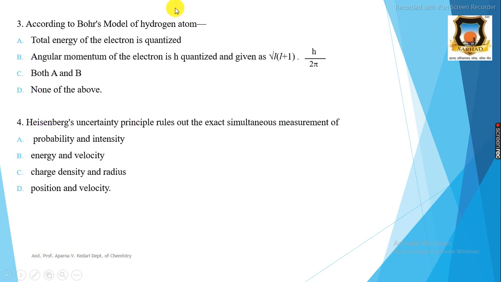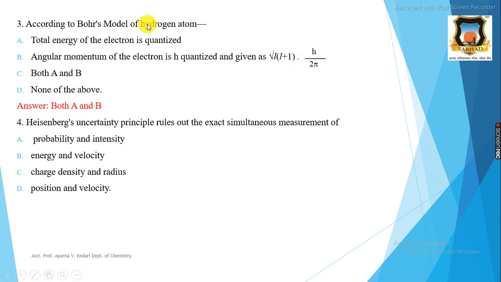Then the third question is, according to Bohr's model of a hydrogen atom, the A option is the total energy of the electron is quantized, B option is the angular momentum of the electron is quantized and given as square root of L into L plus 1 into h upon 2 pi, C option is both A and B, and D option is none of the above. And the correct answer is both A and B.